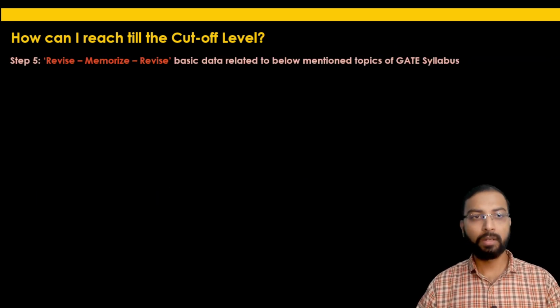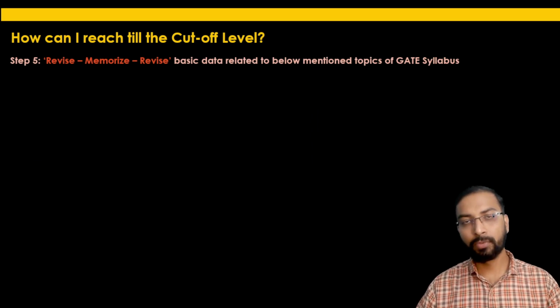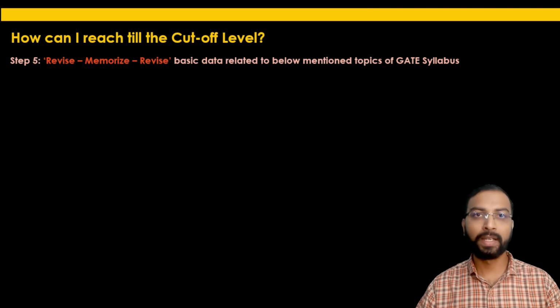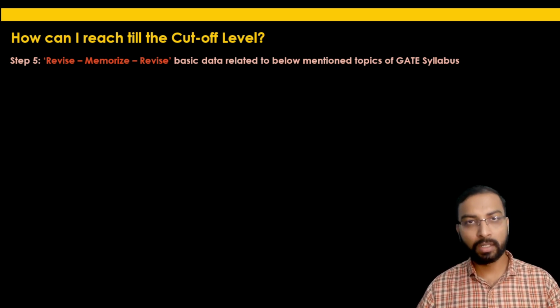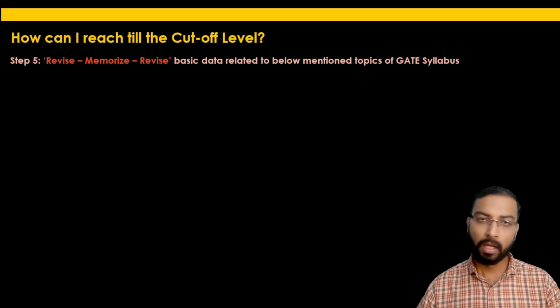So the last step here: there are a few data, a few formulae, a few facts related to the syllabus or the topics mentioned in the GATE syllabus, for which the only strategy should be revise, memorize, and revise. This data must be by heart to you, on your tip, so that it is easy to solve MCQ and MSQ questions as well as numerical answer type questions. If you remember the facts, the formula, how to solve it, the conversion factor, we have already discussed in the preparation strategy or while solving the GATE 2021 question paper. So this is the last step.